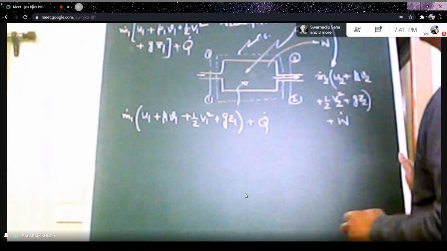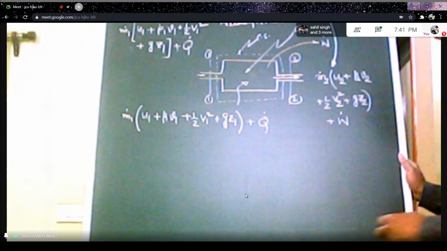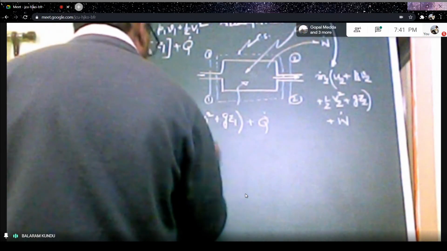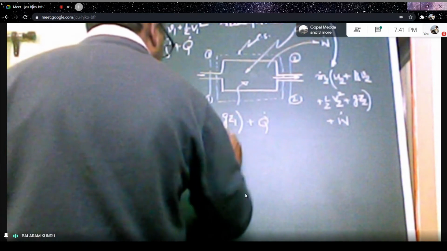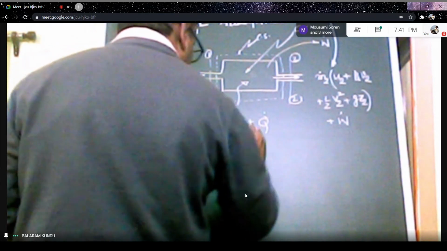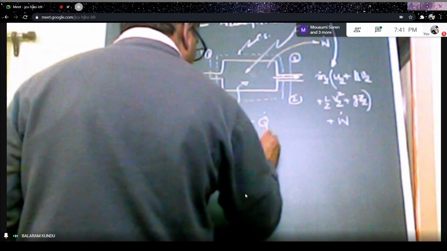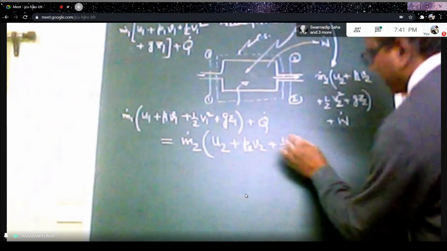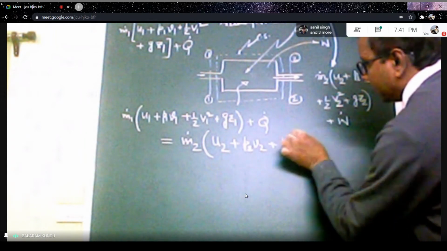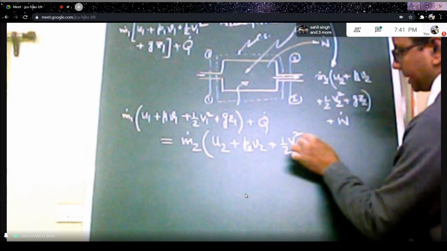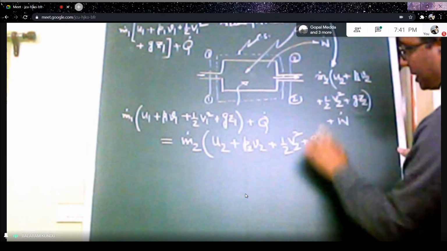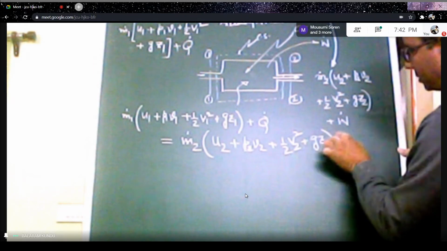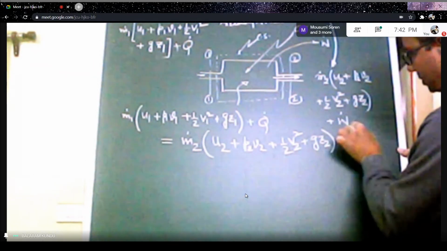That is the energy entering the control volume, and it should be equal to m2 dot into internal energy U2 plus flow energy P2 V2 plus half of V2 square, the velocity at the exit, plus potential energy g Z2, plus W dot.